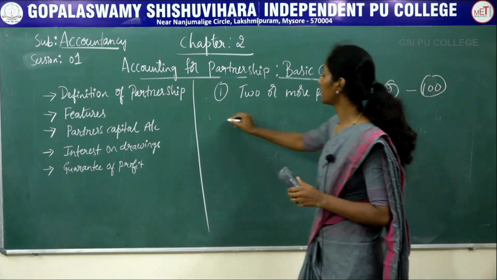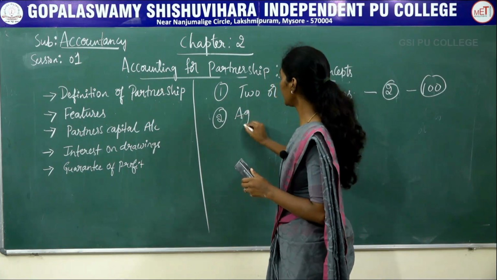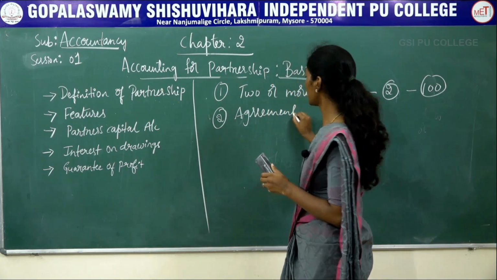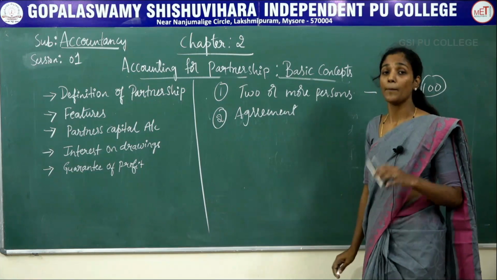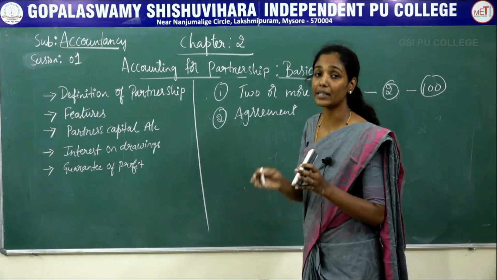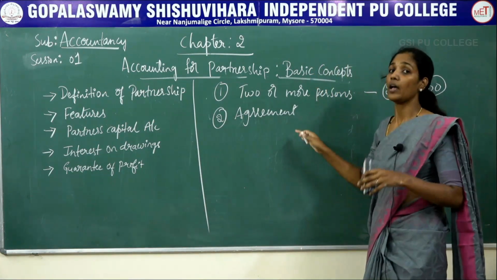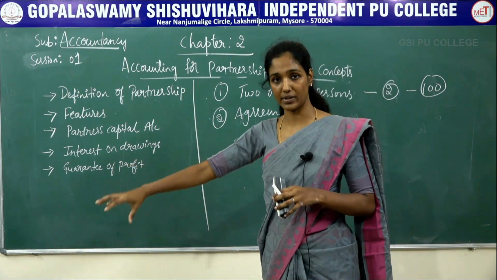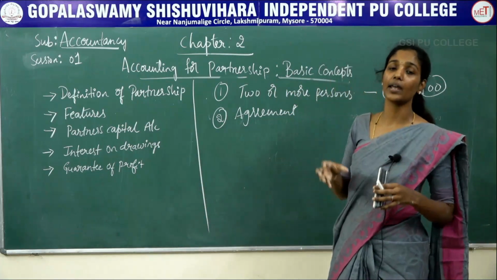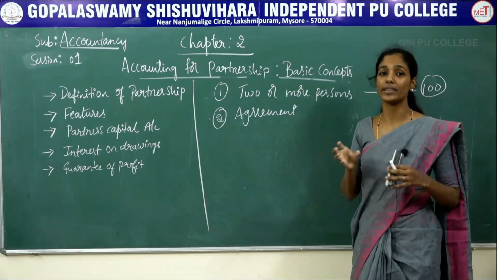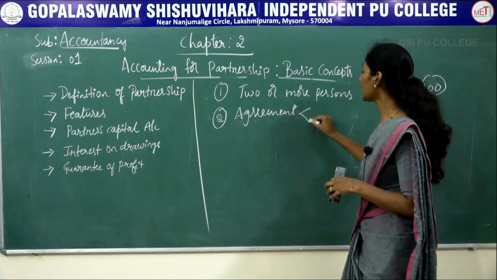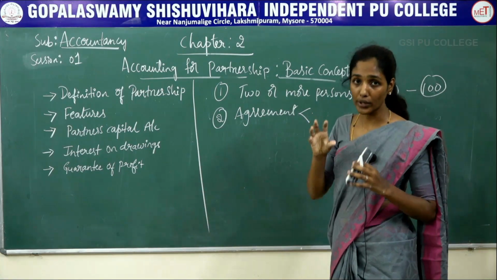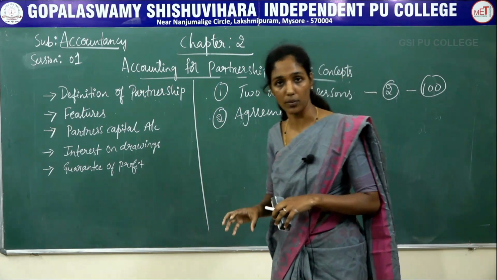The next is agreement. The second feature of partnership firm is agreement. Partnership is basically the result of an agreement. There should be an agreement between the partners to carry out some business as well as to share profits or losses among themselves. This agreement can be either in oral format or in written format.